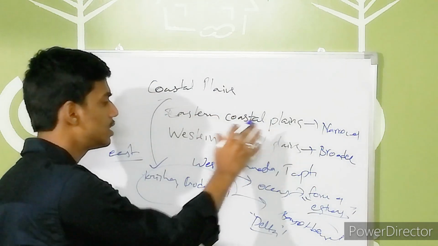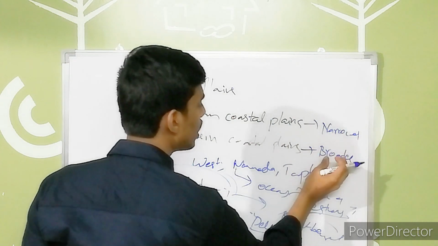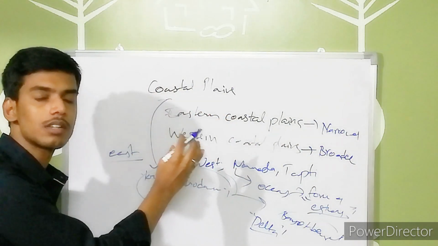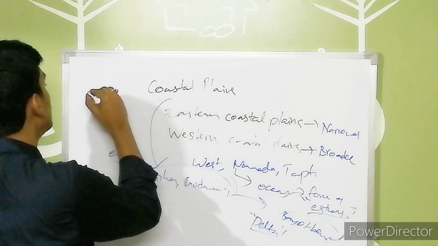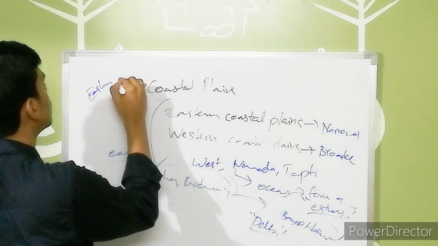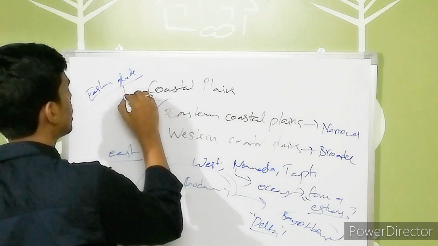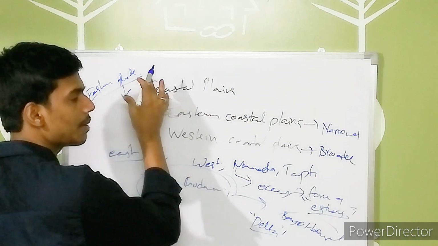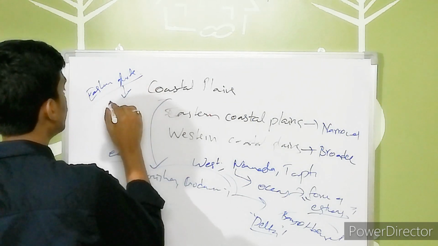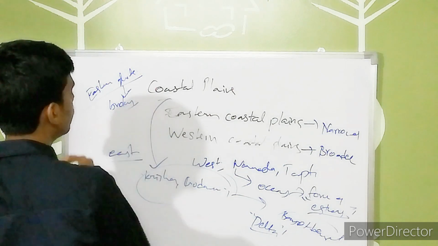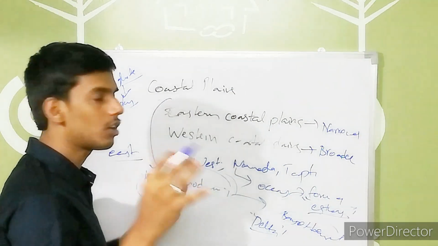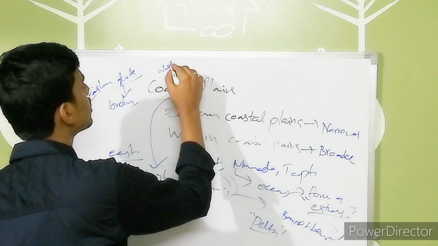In coastal plains, we have eastern and western coastal plains. These are narrower and these are broader, and the Eastern Ghats and Western Ghats also exist in this. So when you are talking about the Eastern Ghats, these are not continuous in nature, due to the numerous gaps between the Ghats. They are broken, so they are not continuous. Whereas on the other side, the Western Ghats are continuous.